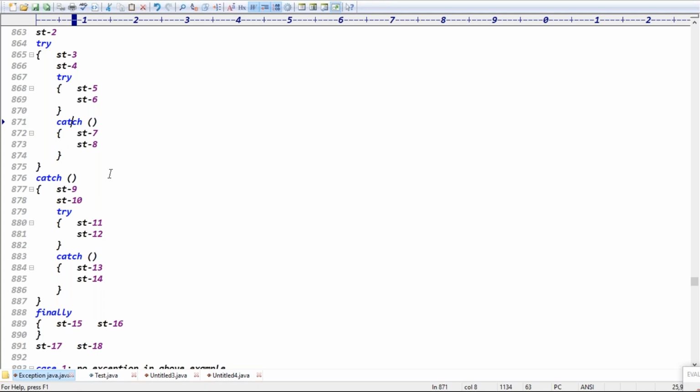What's the output now? 1, 2, 3, 4. Guys, exception raised in the inner try, so 7, 8. That's why the inner catch is matched. The inner catch is executed, right? Exception raised here means inner catch executes. Inner catch means 7, 8, right? Exactly. Next case.